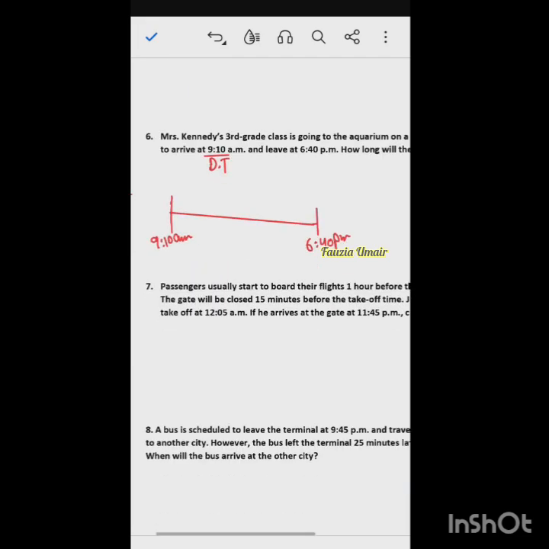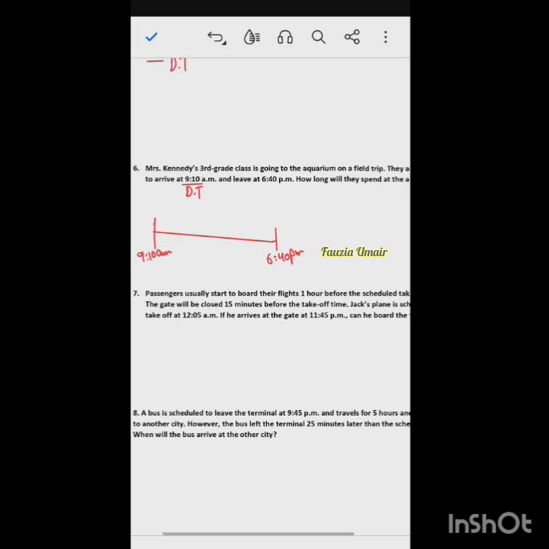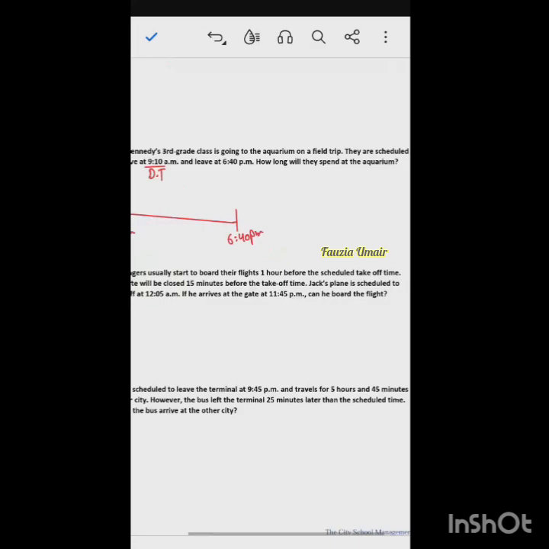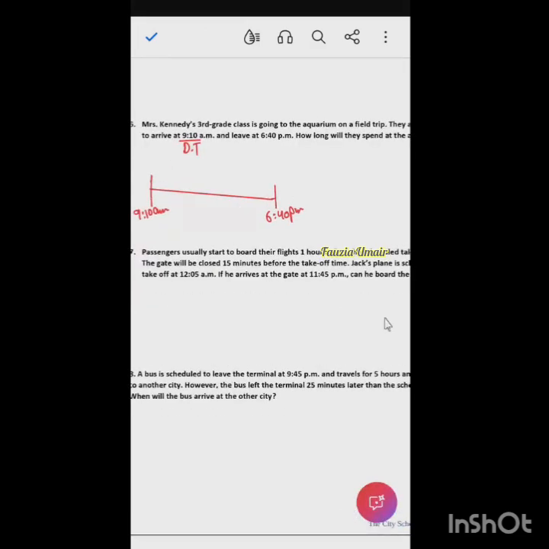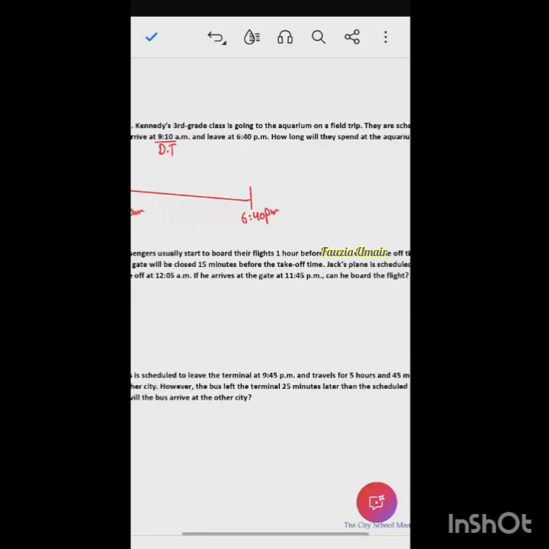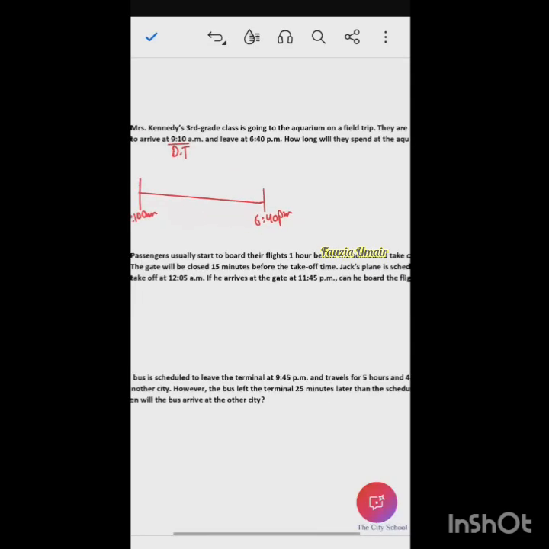So moving on to the next one. Passengers usually start to board the flight 1 hour before the scheduled takeoff time. The gate will be closed 15 minutes before the takeoff time. Most of you who have traveled know this policy: usually the boarding starts 1 hour before, and then the gate is closed 15 minutes before the flight.